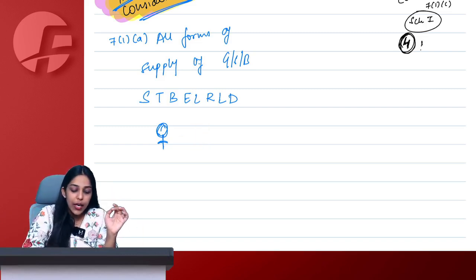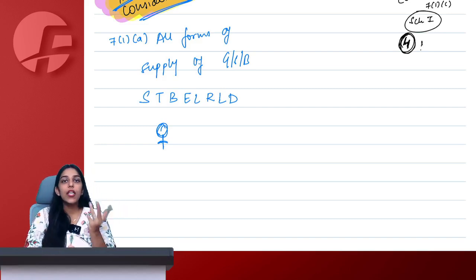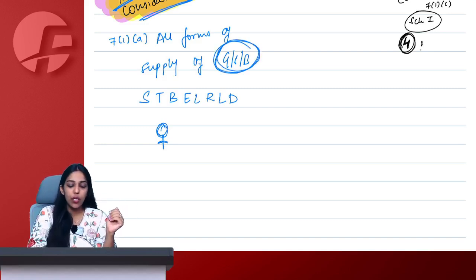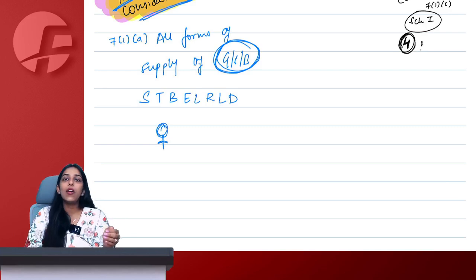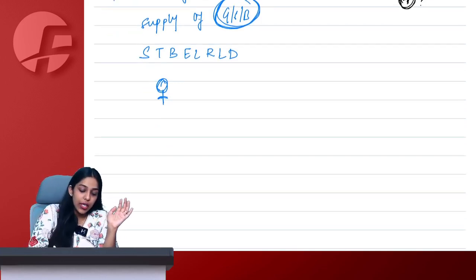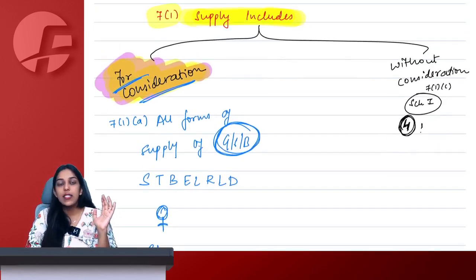So we say all forms of supply. Supply of what? Supply of goods, services or both, such as sale, transfer, barter, exchange, license, rental, lease, disposal, everything made or agreed to be made by a person in course or furtherance of business will be treated as supply.